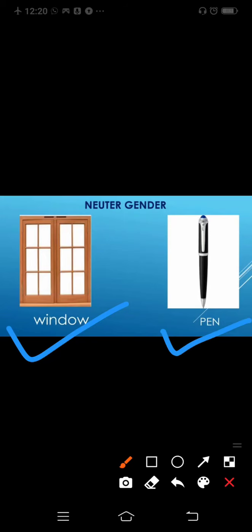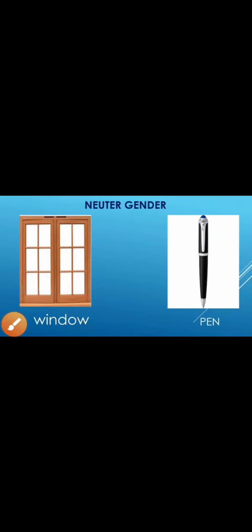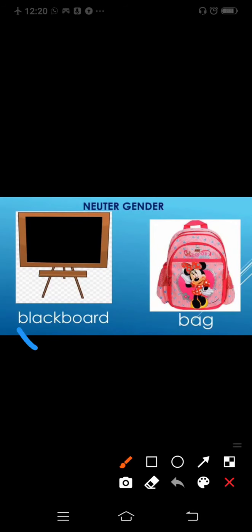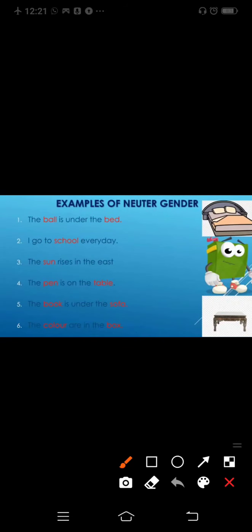Same here with the pen. Do you know if the pen you are writing with is a girl or boy? We don't know about the pen, so it comes under neuter gender. Now you can see the blackboard and the bag you are carrying for school. You don't know if it is girl or boy. So it comes under neuter gender. Now you can see the examples of neuter gender. First one, the ball is under the bed. So ball is neuter gender and bed is also neuter gender.